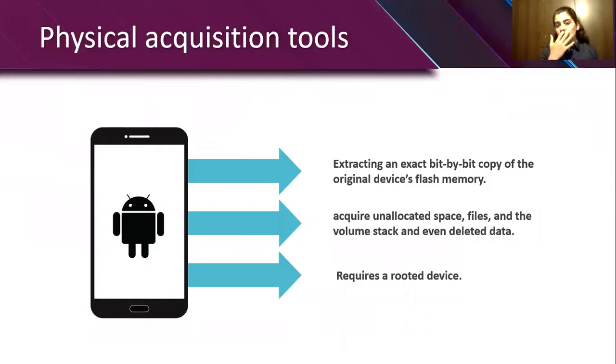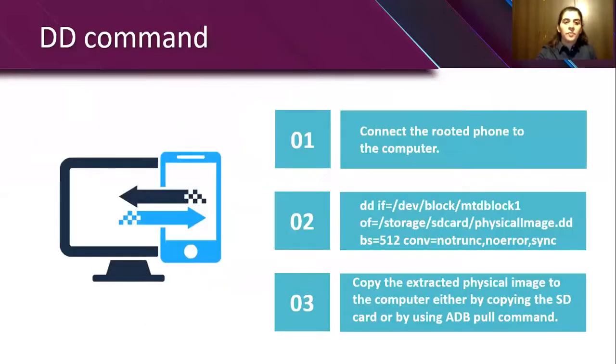Physical acquisition tools. Physical acquisition is the extracting of an exact bit-by-bit copy of the original device flash memory. It will allow us to acquire unallocated space, files, and even deleted data. This method and these tools require a rooted device.